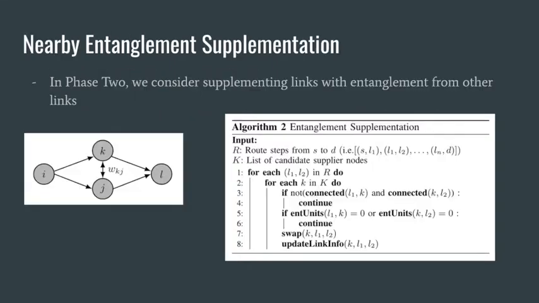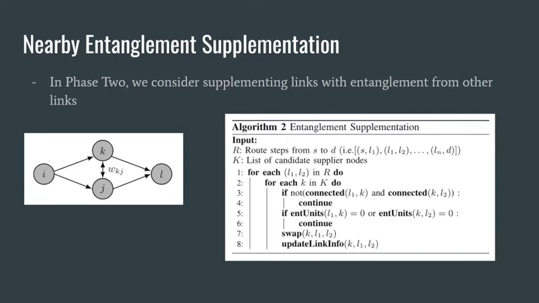In the second phase, as we mentioned before, we start to introduce supporting high traffic links with entanglement resources from other links in the network using entanglement swapping. In this example, we consider entanglement supplementation with paths with swap distance 1, meaning one entanglement swap needs to be made to supplement a link from another path.